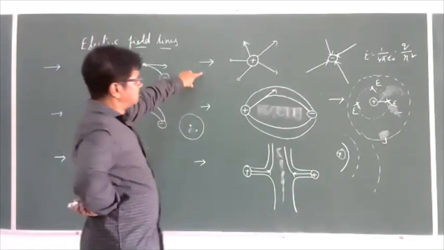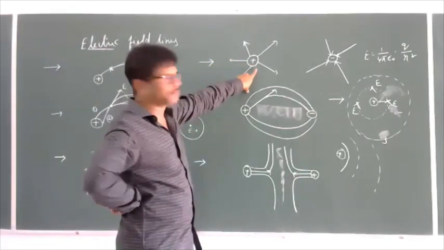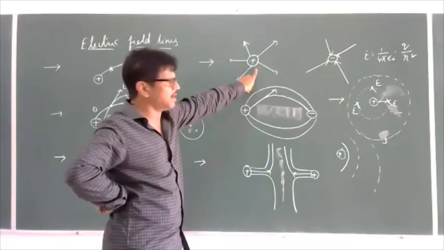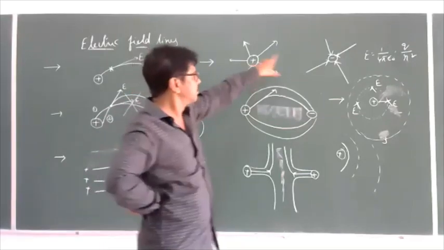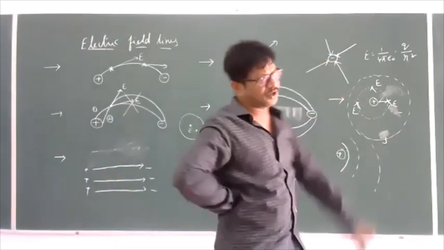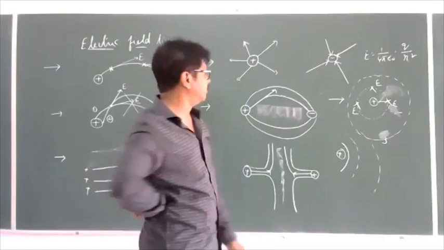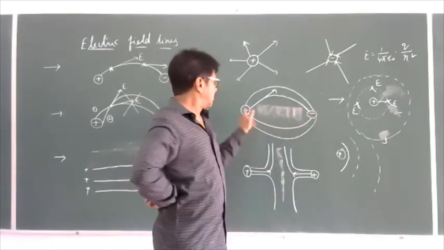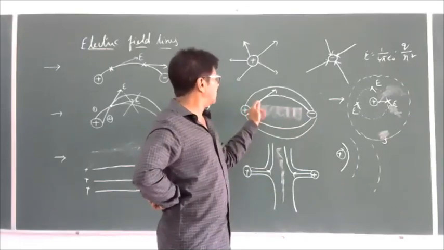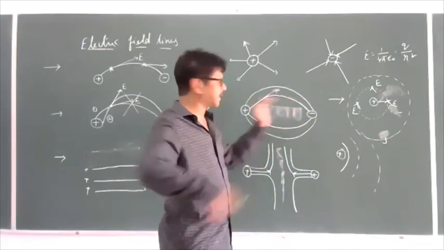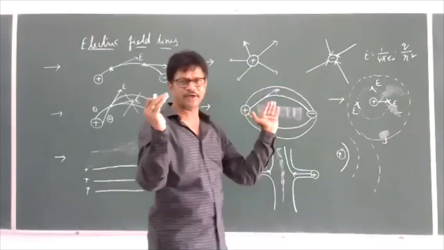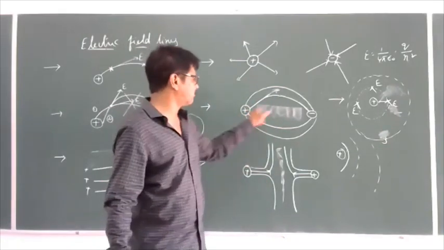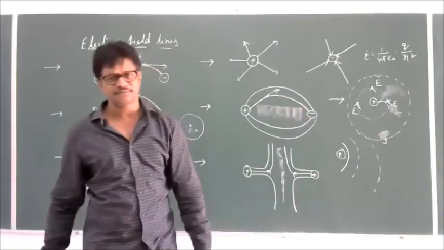Next one is, in case of an isolated positive charge, the electric lines of force are radially or normally outwards. In case of a negative charge, it is radially inwards. Next one is, the electric lines of force will have a tendency to contract lengthwise. That will happen in case of unlike charges.